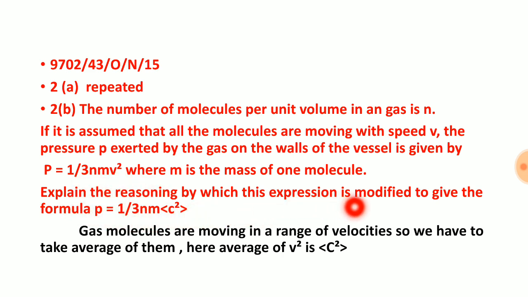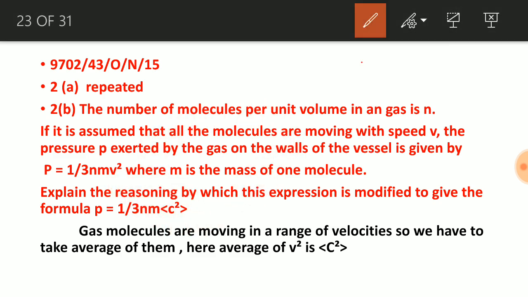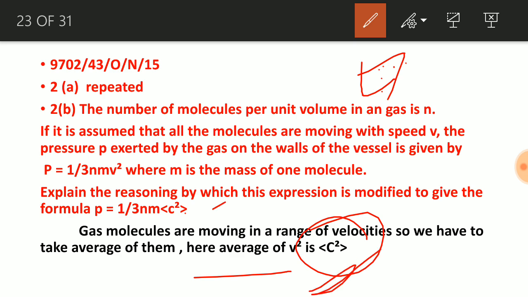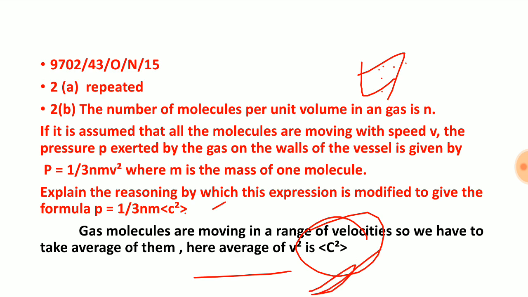Explain the reason why we modify this. This is v square. Why are we writing v square? In a gas container, the molecules can have different velocities, so we need to take the average velocity. Gas molecules are moving in a different range of velocity. Some have less velocity, some have more velocity. Because of that, we need to take care of the average velocity. Here the average of v square is c square. Because of that, we need to modify the formula.